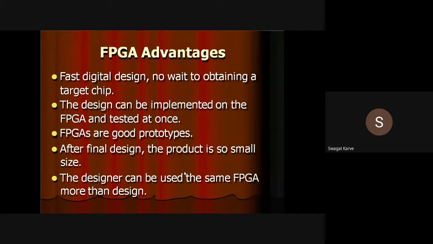A designer can use the same FPGA for more than one design. So if you use such tremendous capacity FPGAs with your design, you get more usefulness out of that particular FPGA. So these are some of the important advantages of FPGA.